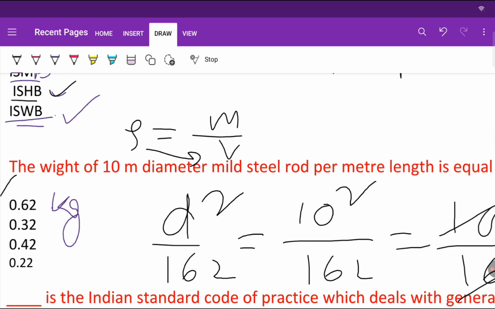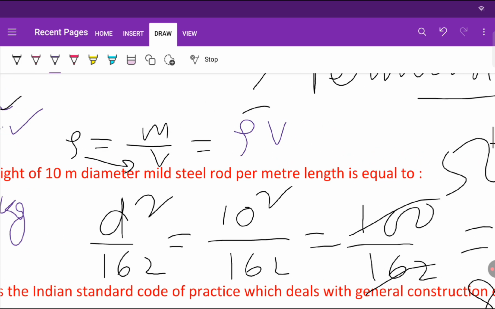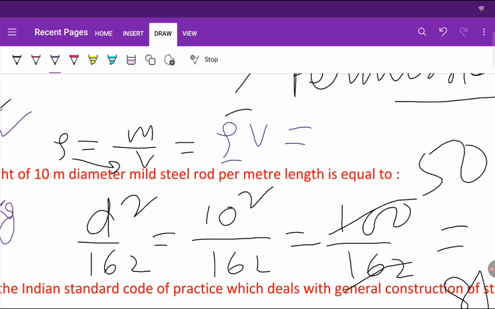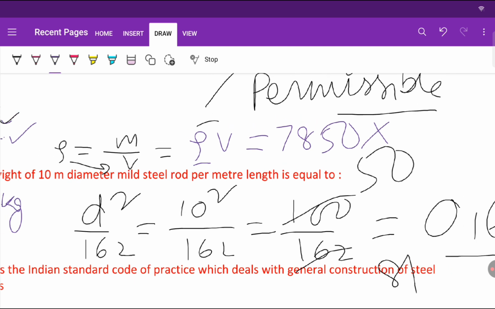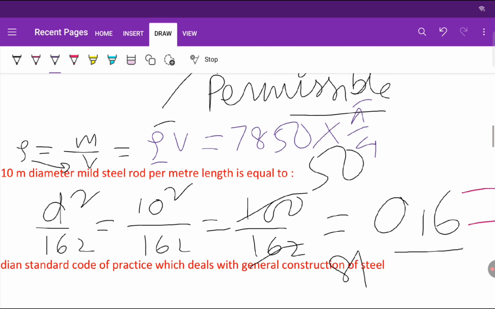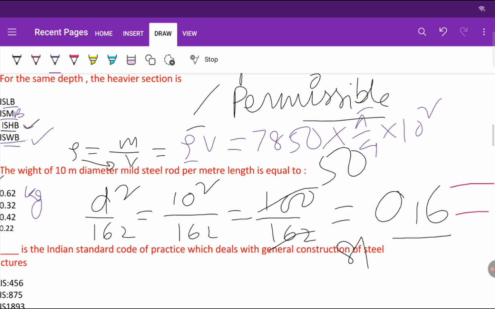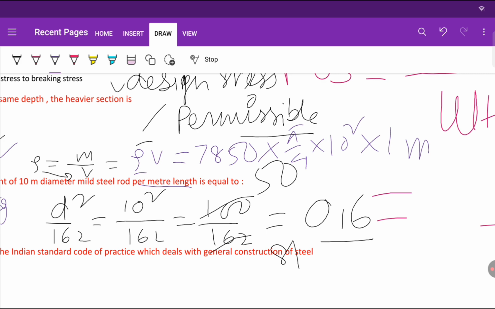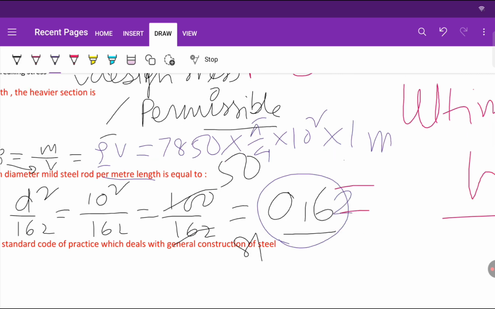Rho means density of steel, that is 7850, into v. V means volume. Here for volume, we need to calculate area first, that is pi by 4 into d square, 10 square. And since the question asked per meter length, the length will be 1 meter. So if you find this, then you will get 0.62.